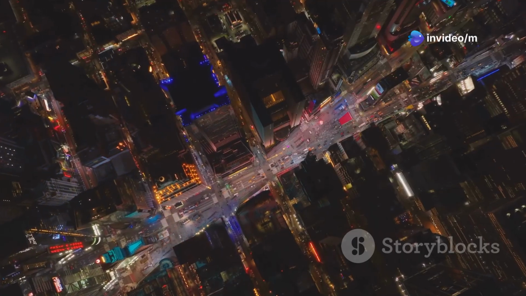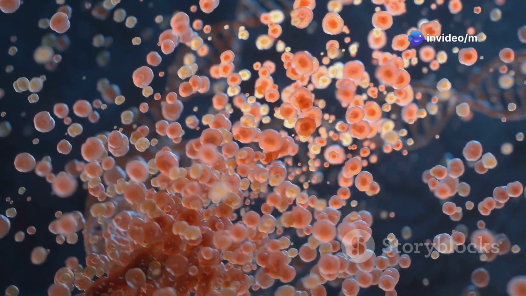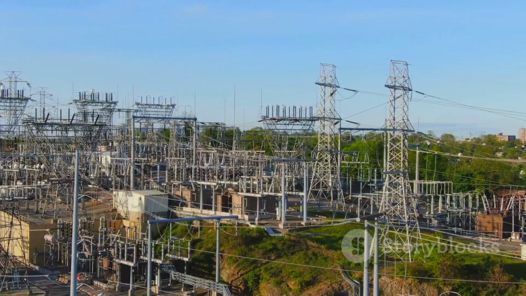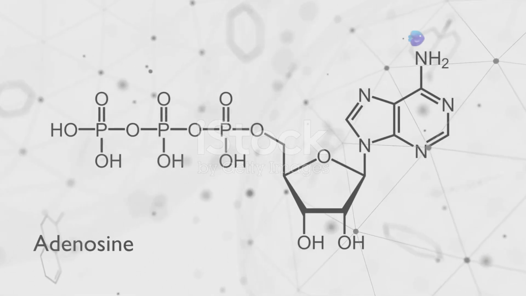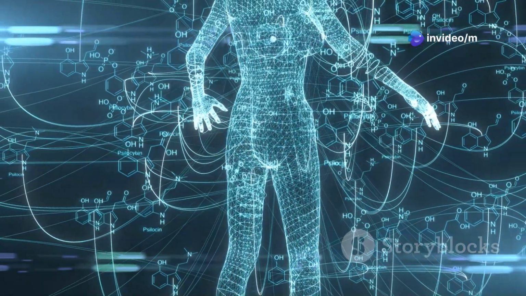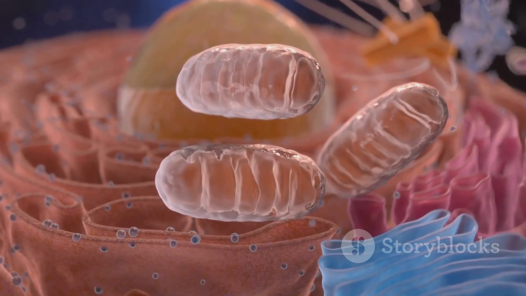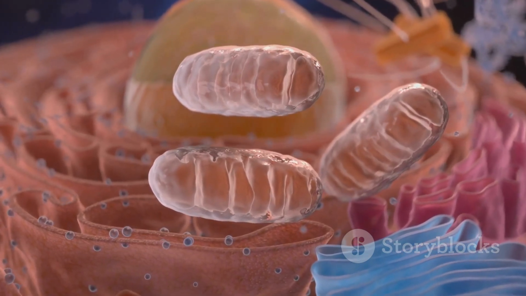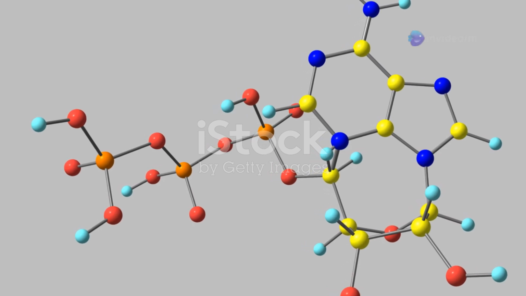Imagine your body as a bustling city. Cells are like tiny houses, constantly working, building, and communicating. Just like any city needs power, our cells need a constant energy supply. That's where our star of the show comes in, ATP. Think of ATP as the energy currency of life. Just like we use money to buy things, cells use ATP to power all their incredible activities. Pretty neat, right? Let's dive in and learn more about this incredible molecule.